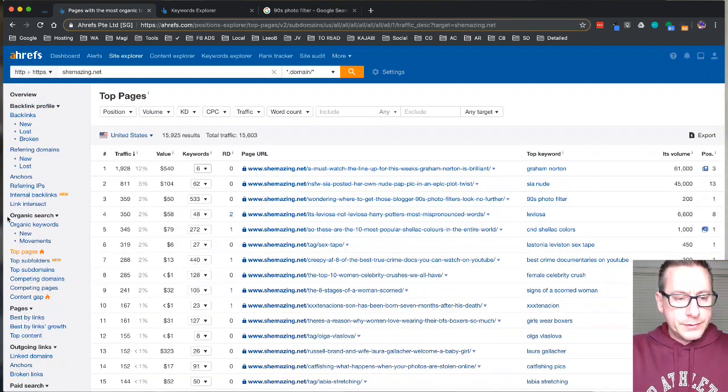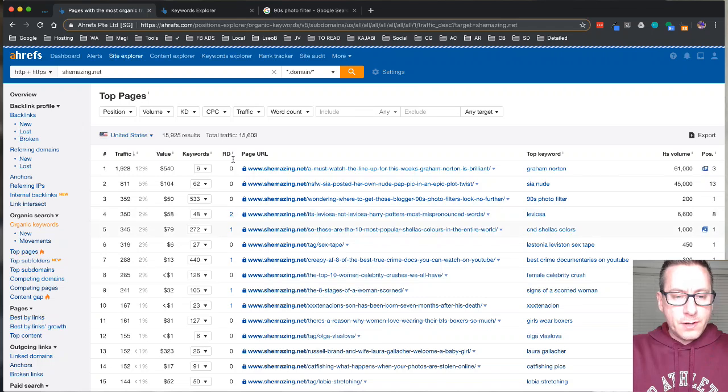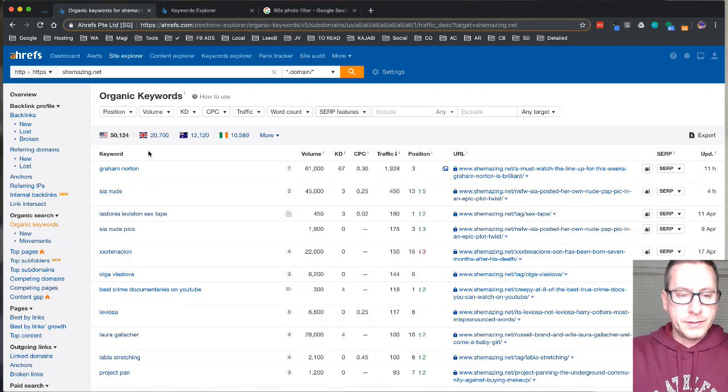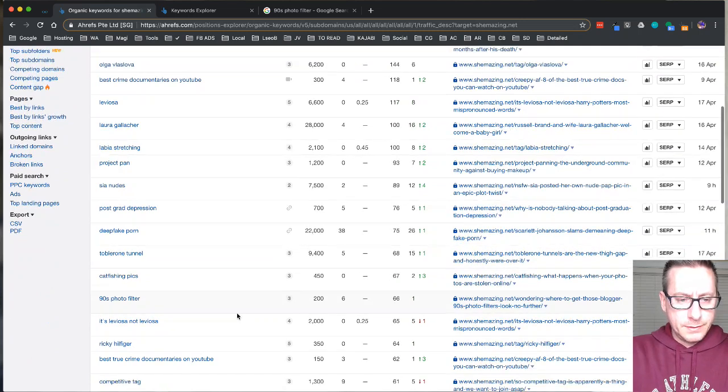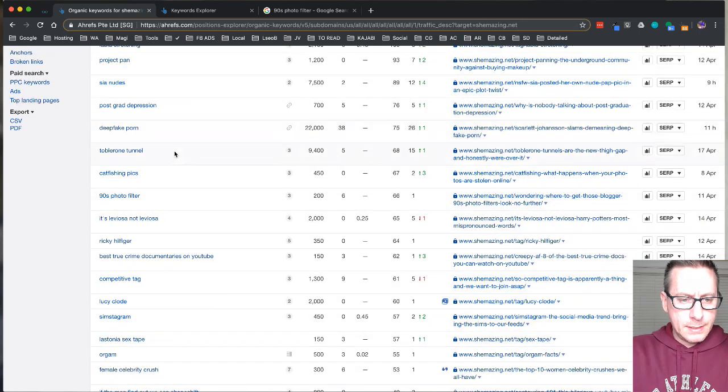What else can I show you? I can show you what organic keywords they're actually ranking for. So there's our Graham Norton one. It looks like there's some naughty stuff there. Interesting. Toblerone tunnel.